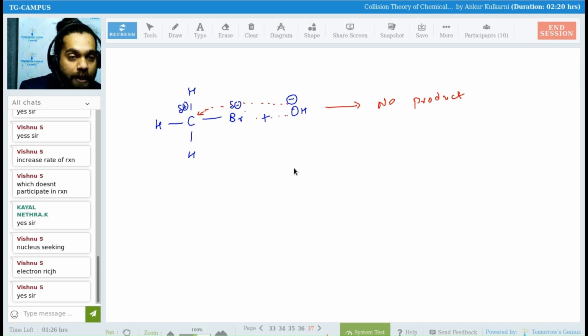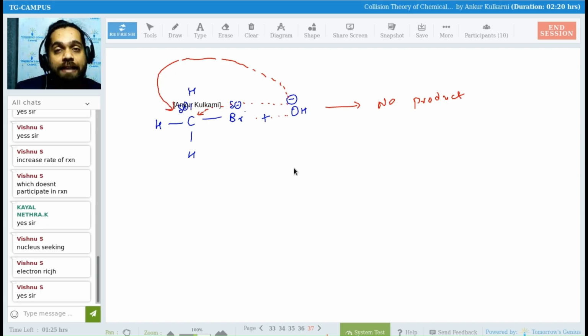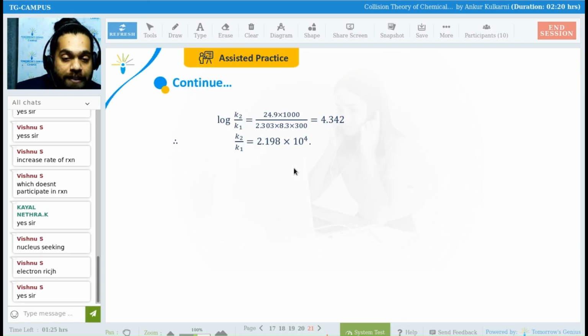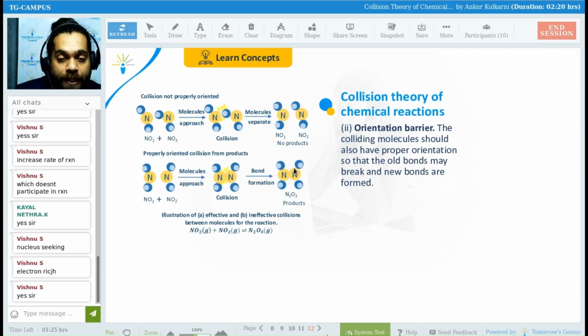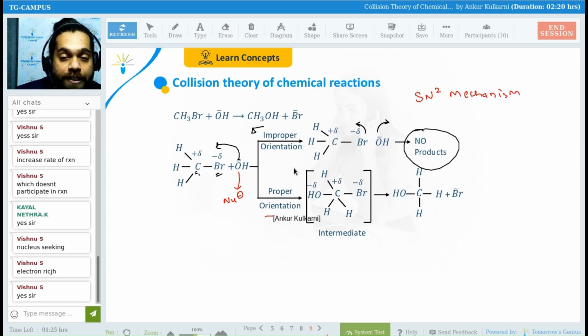Is it clear, Vishwanath? So over here, since bromine is there, OH cannot attack. So what does OH do? OH is desperate, it wants to attack. So it goes from the back side. Now on the back side, you have small, poor hydrogens, which do not have any negative charge. So yes, OH will attack from the back side, and that is nothing but your proper orientation.